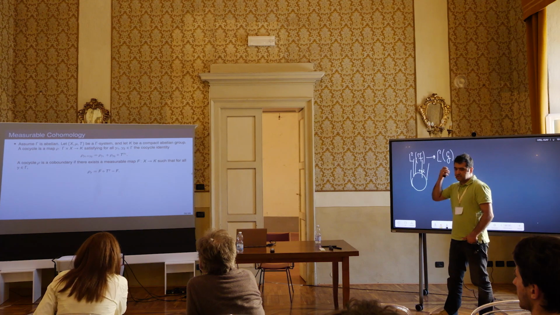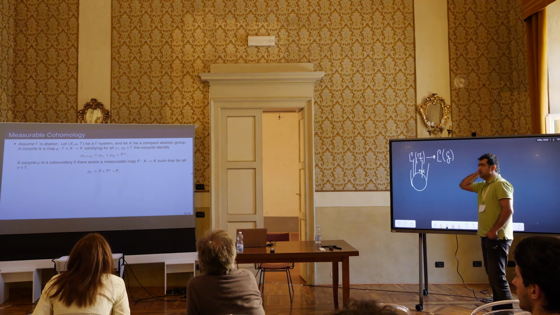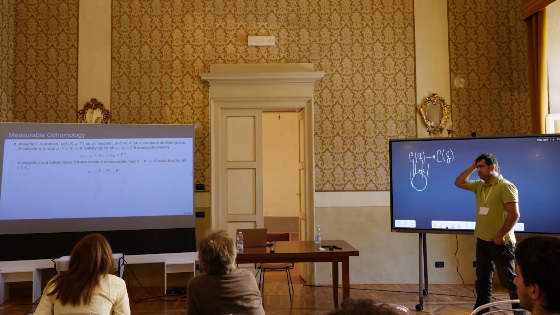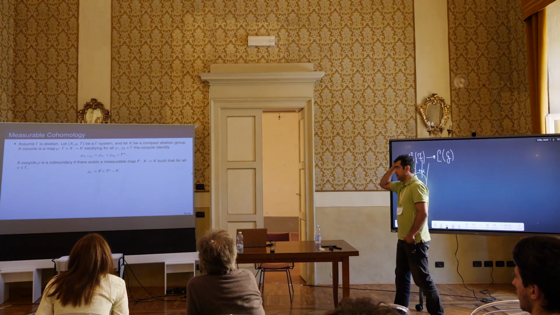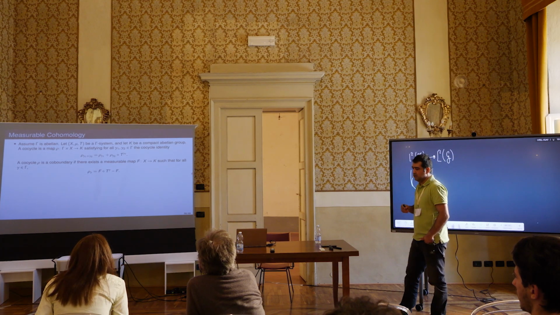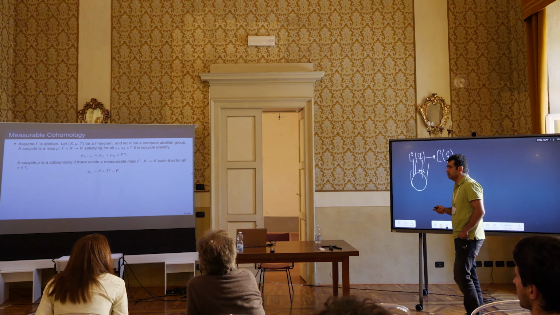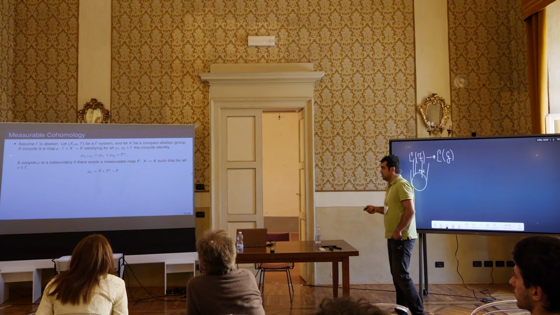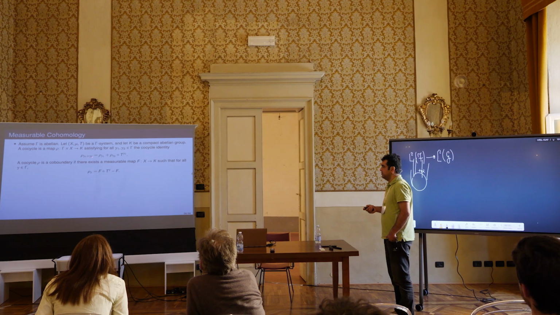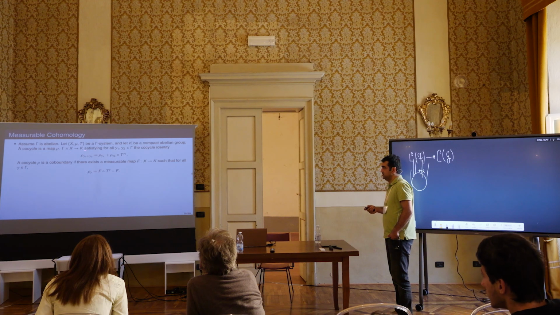So here is another example from measurable cohomology. Suppose gamma is now abelian, and we have a measure-preserving system with respect to an abelian action, and K is a compact abelian group. A measurable cocycle is a map from gamma times X to K, where X is the underlying space, such that for any gamma 1, gamma 2, we have the following cocycle identity.